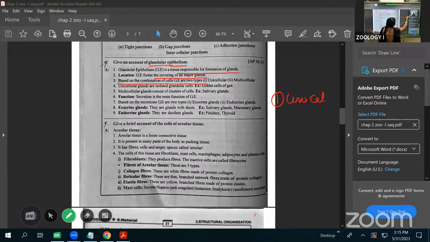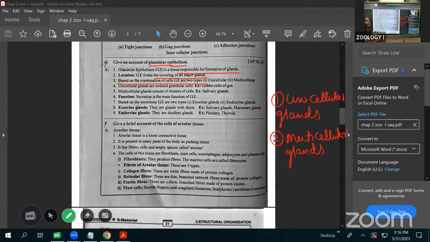And the second one is the multicellular glands. What's the difference between the two? In unicellular, isolated cells are present. That separate, isolated cell acts as a gland, that we call a unicellular gland.